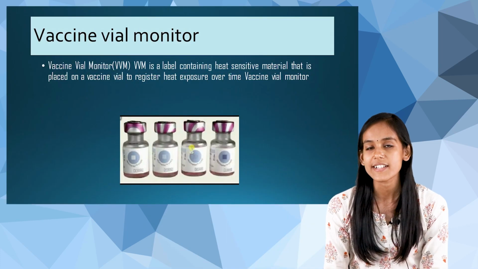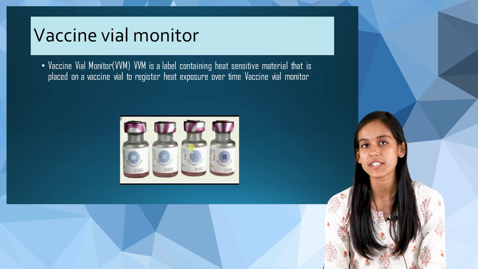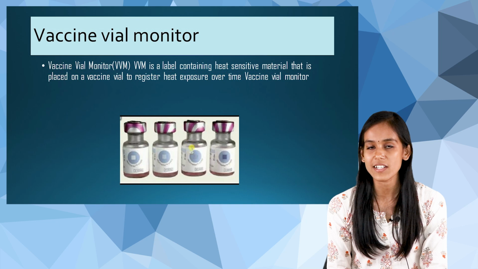So this is how we transport the vaccines. The next thing is the vaccine vial monitor. A vaccine vial monitor is a label, as you can see in the picture, that has a circle.